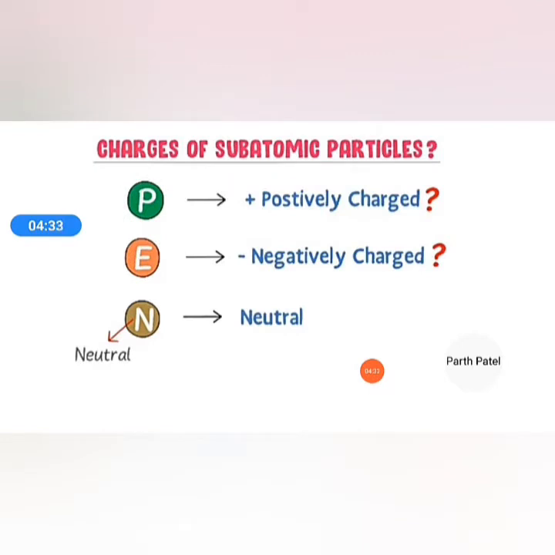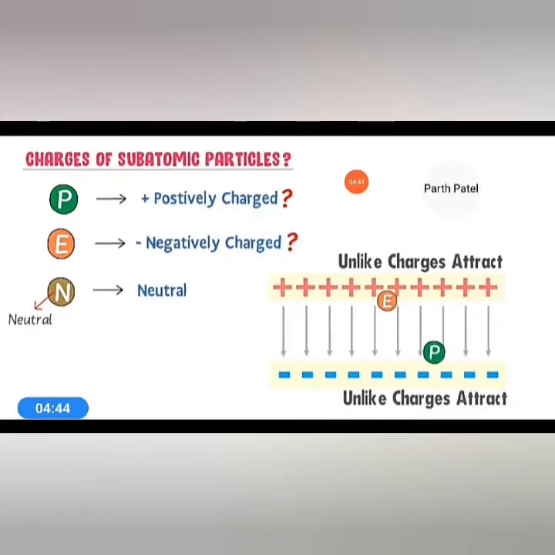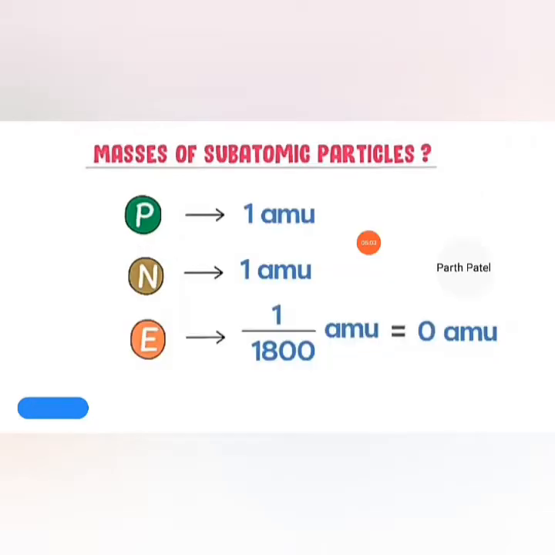Charge of subatomic particles: proton, electron and neutron. The proton has a positive charge, the electron has a negative charge, while the neutron is neutral. The electron is negatively charged because it is attracted to the positive side, and the proton is positively charged because it is attracted to the negative side.